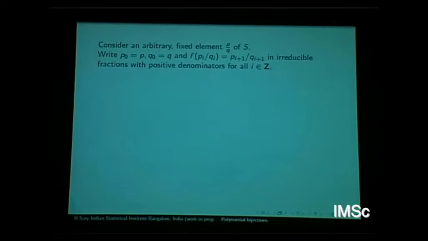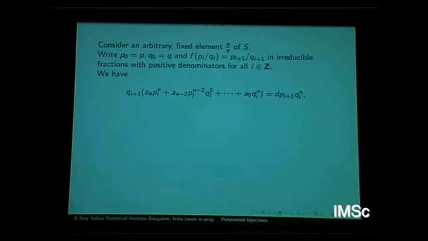So now the idea is the following. You have this subset S. Fix any point p/q, a rational number in this subset, and since f is a bijection on this subset, let's say p0/q0 is the starting point, this p/q that you have fixed, and look at the images under f and its pre-images under f. That's your sequence p_n/q_n, where n goes through integers, positive and negative.